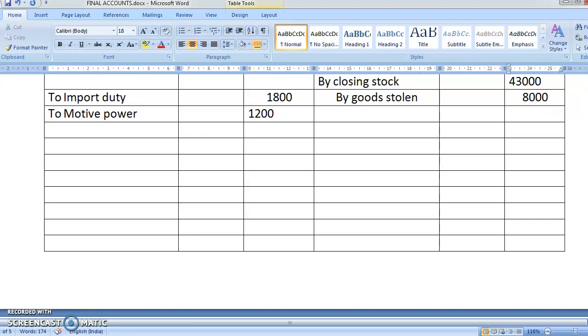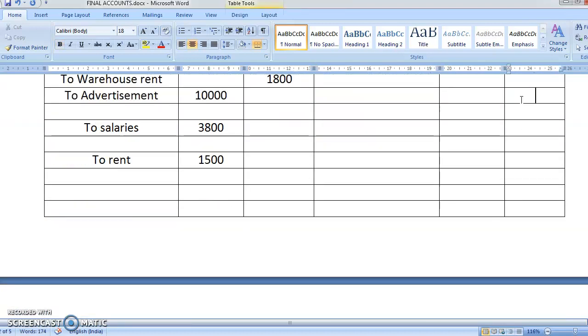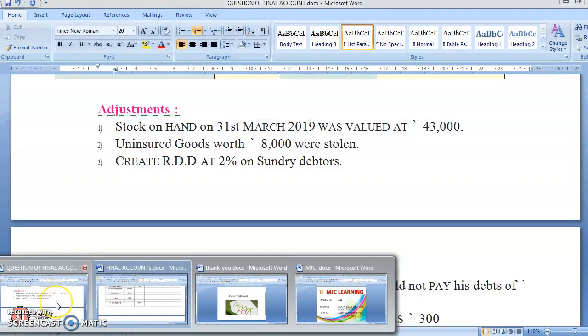Stolen, that is, uninsured. Uninsured means you're not going to get anything from the insurance company. So the full amount is your loss. The loss will come in profit and loss account. So you write here 2. Loss by theft. Theft means chori. You have lost by theft. So you will write here loss by theft 8,000. If uninsured goods are lost by fire or theft, whatever it is, guys, always remember two entries. One will come on trading account credit side and second will come in profit and loss account.